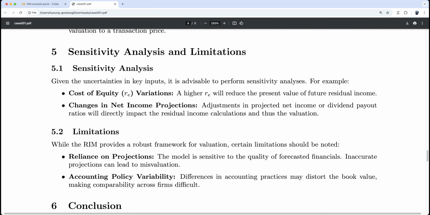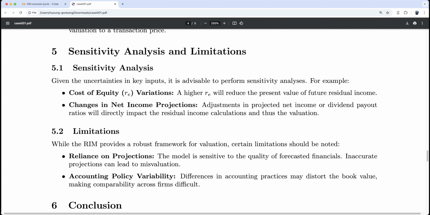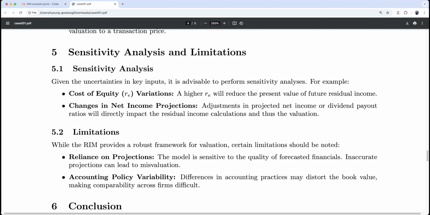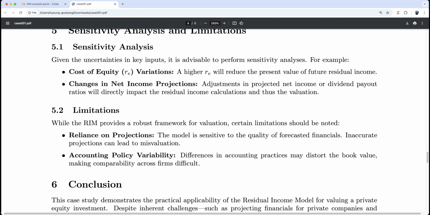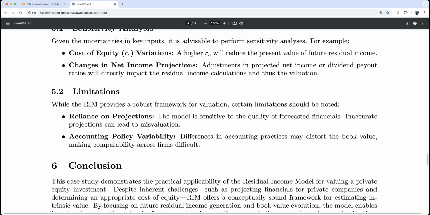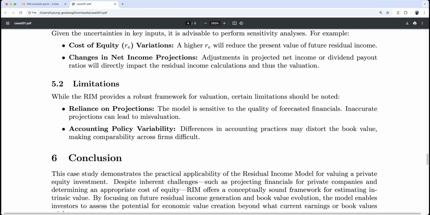Limitation. While the RIM provides a robust framework for valuation, certain limitations should be noted. Again, it relies on projection. The model is sensitive to the quality of forecast financials. Inaccurate projection can lead to misvaluation. Now, accounting policy variability. Differences in accounting practices may distort the book value, making comparability of the firm difficult.